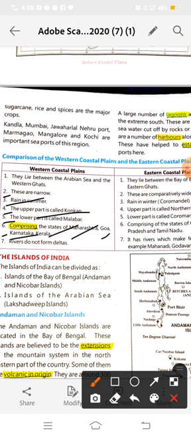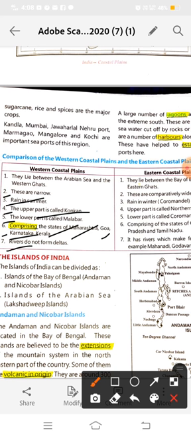Okay, now rivers do not form a delta. Which rivers are flowing in the western coastal plain? Narmada and Tapti, and these are the west flowing rivers. West flowing rivers means their slopes are toward the west, and they meet the Arabian Sea. Okay, and they do not make a delta, they make an estuary.